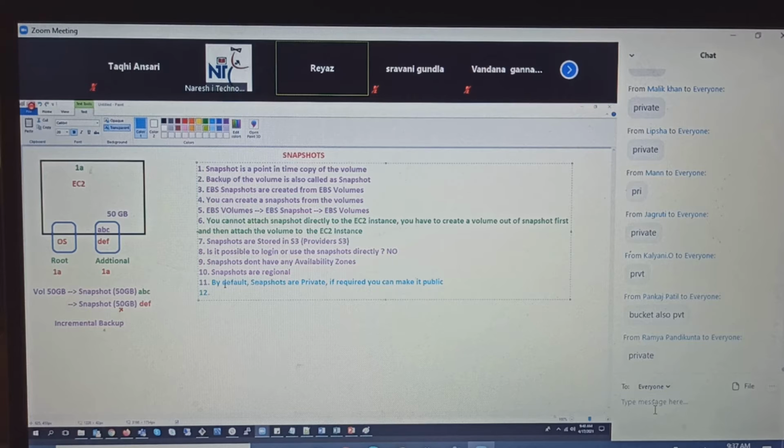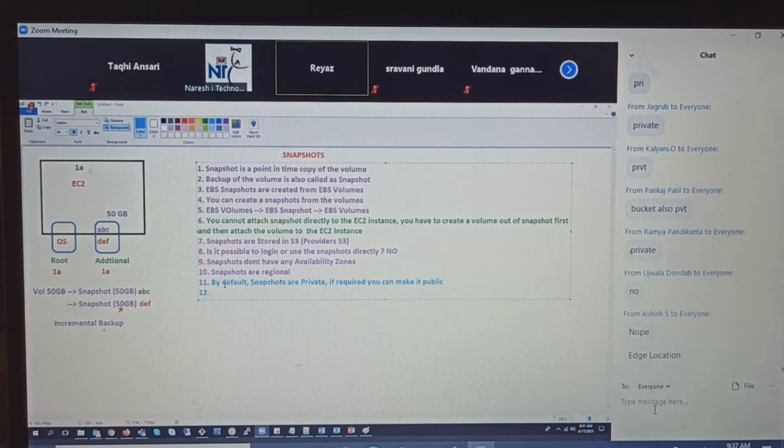Okay. So guys, now I have launched an EC2 instance in Mumbai region. My EC2 is available only in Mumbai region. Will it be available in any other region, Ireland region? No, it is regional. So it will be available only in Mumbai. Good. Now you took the snapshot out of one volume, and the snapshot is also available in Mumbai. Now, whatever the data is there inside the snapshot, I need to have this available in another region, not in Mumbai. I want to have it in another region.